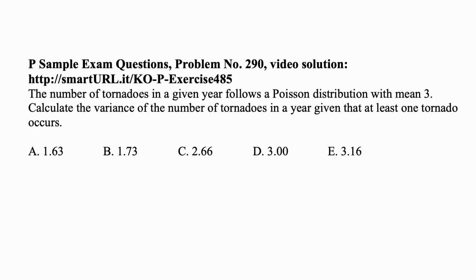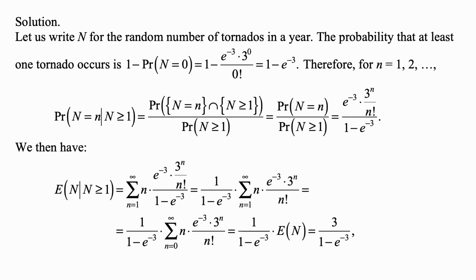Here's the problem for today, for exam P on probability. The number of tornadoes in a given year follows a Poisson distribution with mean 3. Calculate the variance of the number of tornadoes in a year, given that at least one tornado occurs. And here's the solution. Let us write N for the number of tornadoes in a year.